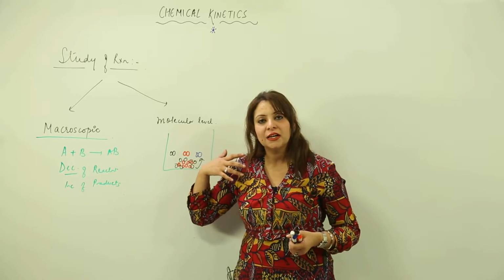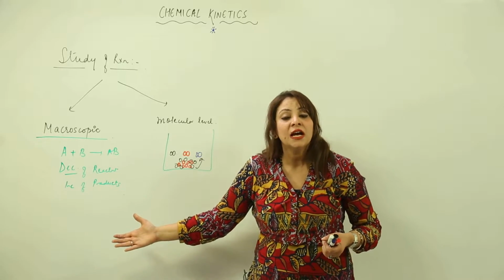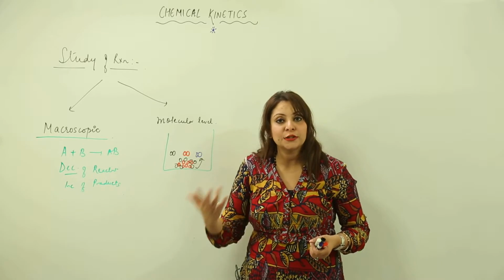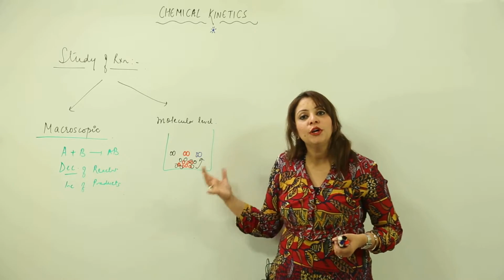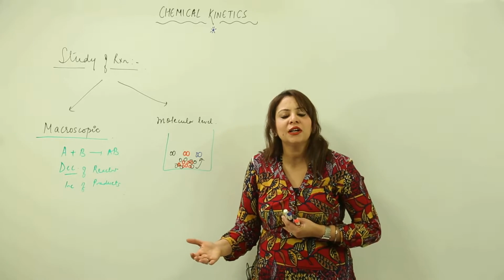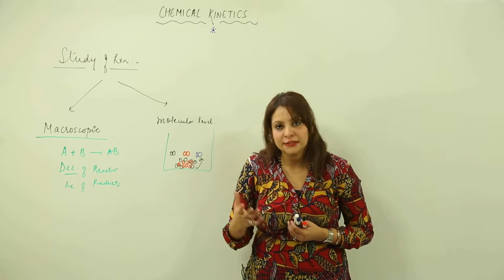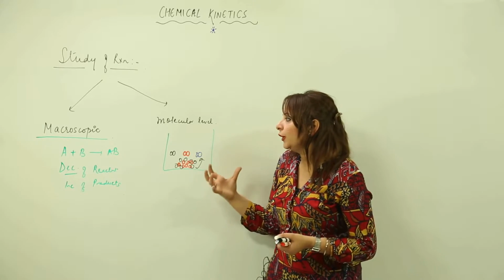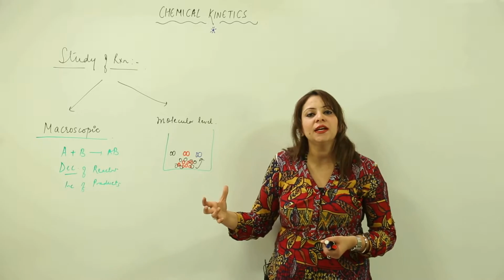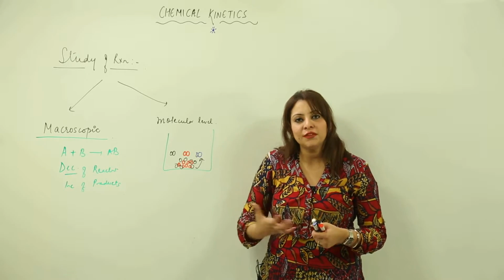Like if he's asking you on a macroscopic level, you know that there will be a decrease in concentration of reactant and an increase in the concentration of product with the passage of time. And when he's talking about the molecular level, just tell him that yes, the collisions are going to occur, because when they bump each other, only then the bonds are broken and the new ones are formed. Now I'm just going to explain what the rate of reaction actually is, or what we get to see with the passage of time.